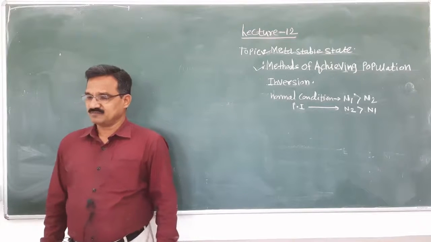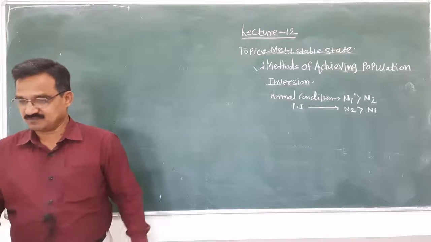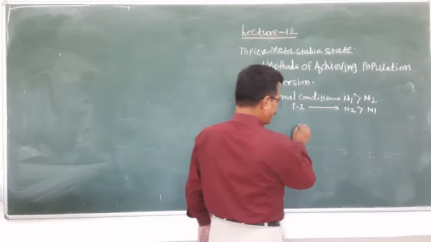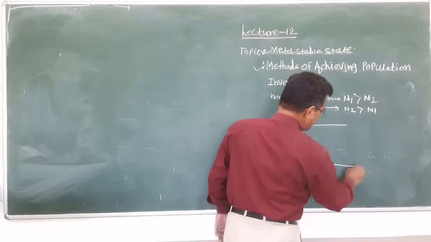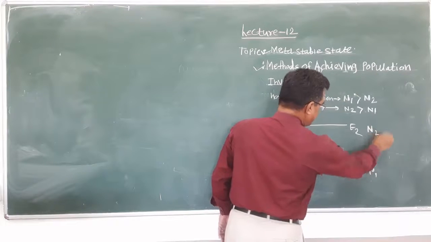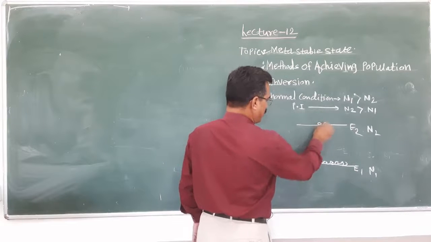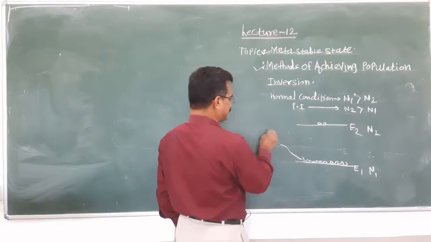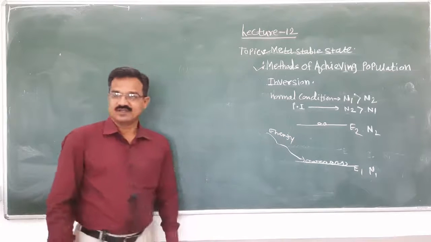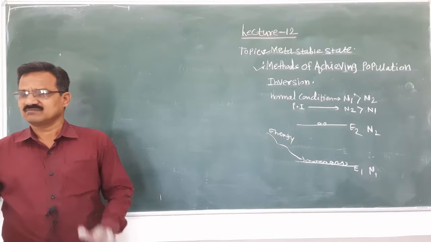Again, the next point: how will you achieve the population inversion? For achieving the population inversion, it is necessary to supply energy. Here is N1, here is N2, the number of atoms. Energy is supplied with the help of light, heat, electric energy, thermal energy.